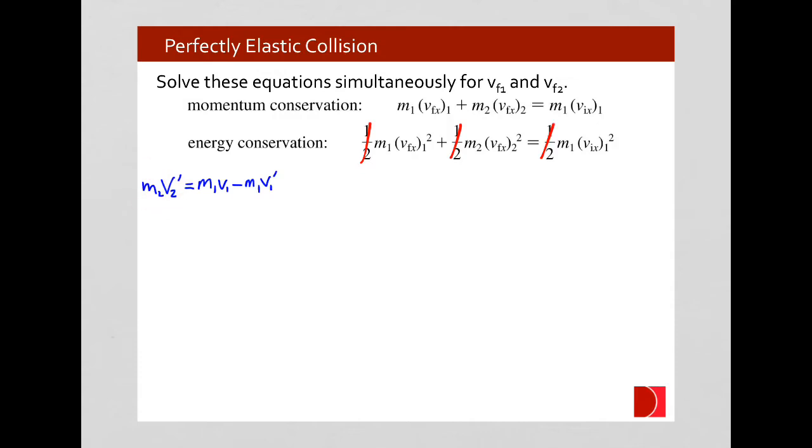particle. And then we can divide by m2, cancel it out on this side so that it goes away. So here we have an equation for the velocity of the target particle after the collision. We're going to take this value and we're going to plug it into the conservation of energy equation.